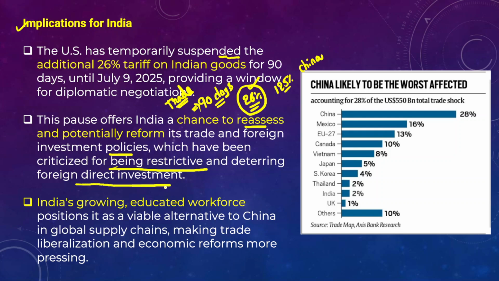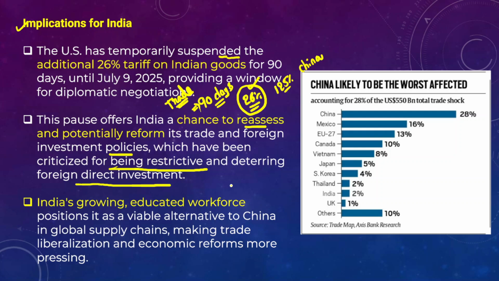However, we have just understood that India is a country with a huge demographic dividend, and India is also producing more than 1 million engineers every year, and they are coming into the market. India has also started emphasizing skills, particularly technical skills, and we have an educated workforce as well.